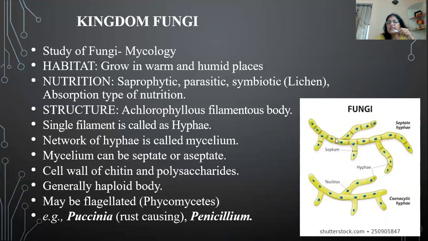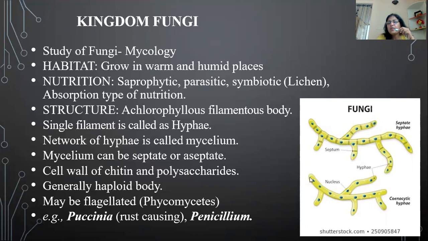Now, when we talk about a single cell, it is eukaryotic, so it has a nucleus. It has all the cell organelles: mitochondria, Golgi bodies, ribosomes, endoplasmic reticulum, etc. The cells are separated by a cross wall, and this cross wall is known as septum. So in fungi there are two conditions. The hyphae may be septate, and when they are septate, they may have one nucleus, known as uninucleate, or they may be multinucleate also.